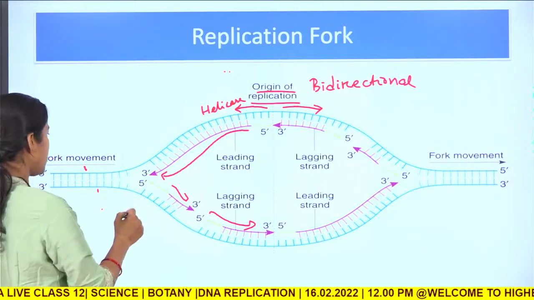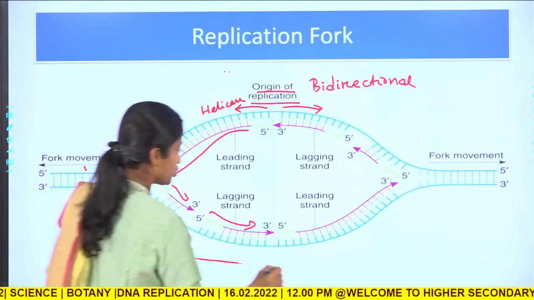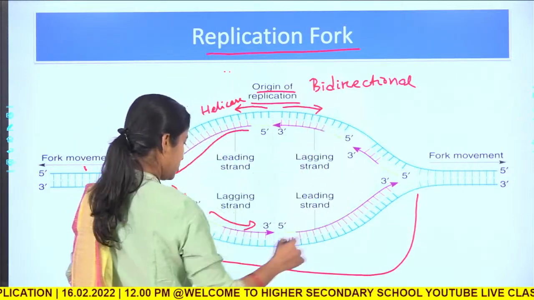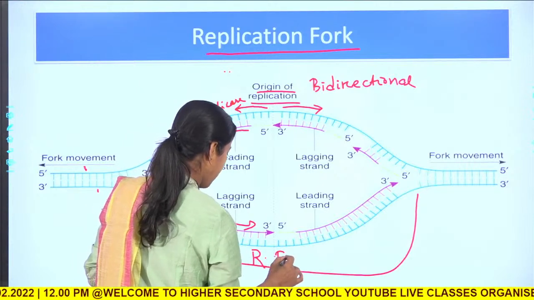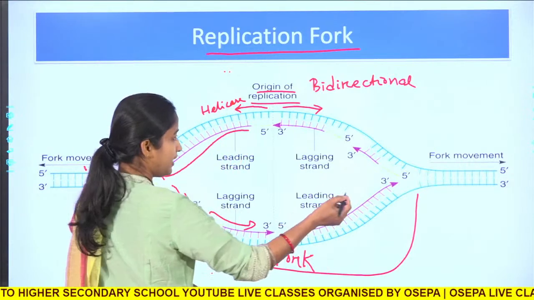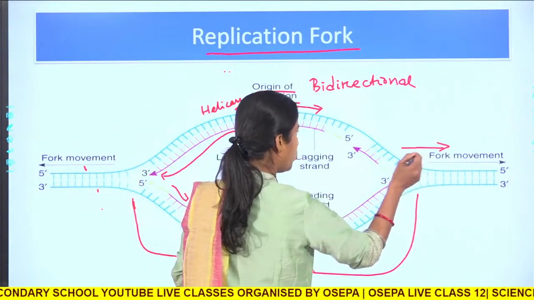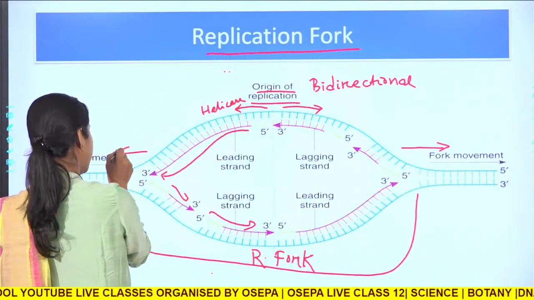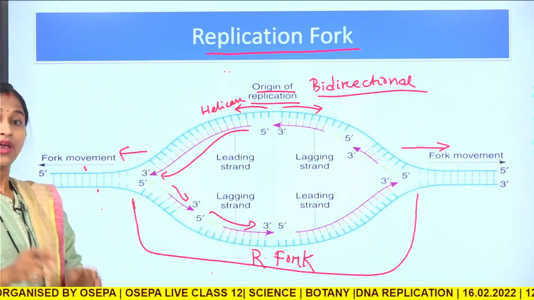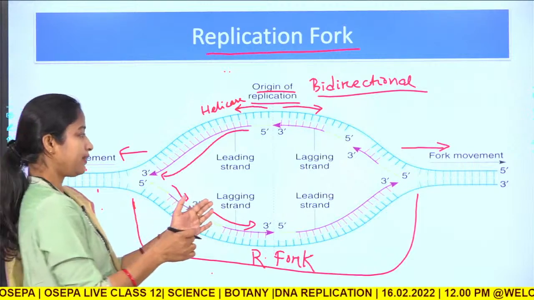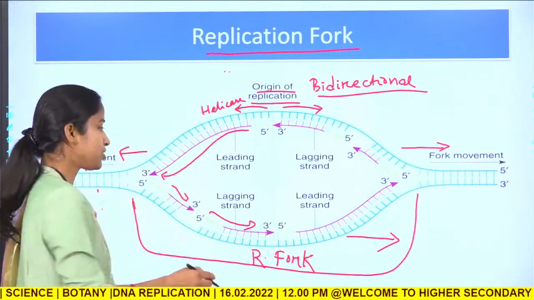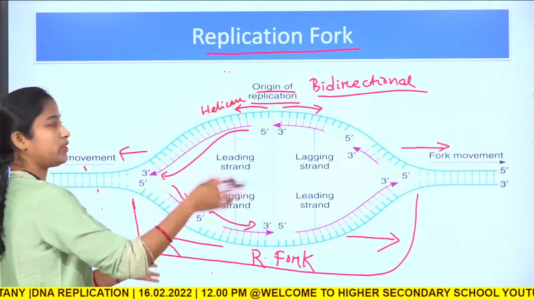This total portion is the replication fork, and this replication fork moves in this direction and this direction, as it is bidirectional DNA replication. If it were unidirectional, it would move in a single direction. If it is bidirectional, it will move in both directions.